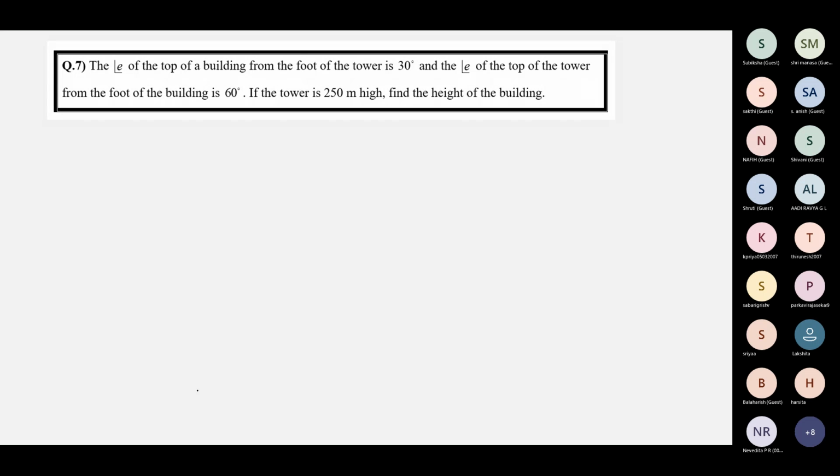The angle of elevation of the top of a building from the foot of a tower is 30 degrees, and the angle of elevation of the top of the tower from the foot of the building. So there are two structures, tower and building. The elevations are marked from the foot of one to the top of the other. If the tower is 250 meters high, find the height of the building.